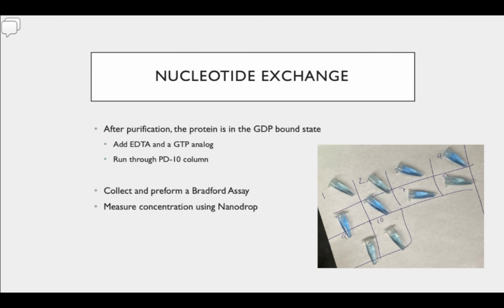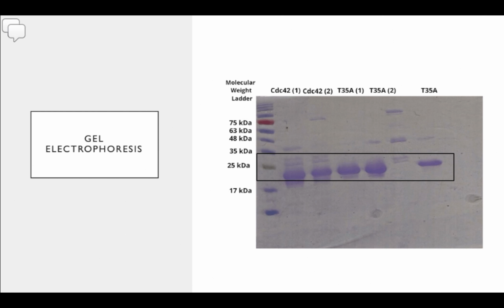To ensure that we did all this correctly, we then undergo gel electrophoresis. We use an SDS-PAGE gel, and we run our samples of proteins along with the molecular weight ladder. What the molecular weight ladder does is that it has proteins of a known weight that go through the gel, and it allows us to see where our protein falls.